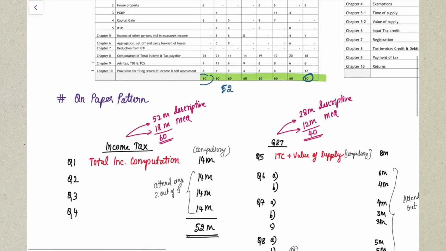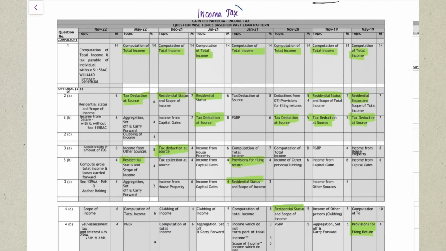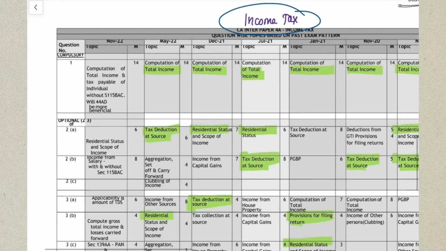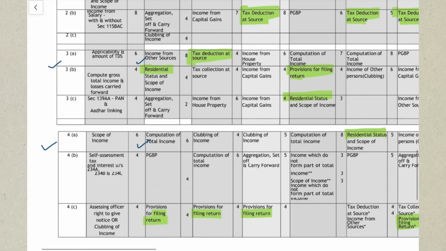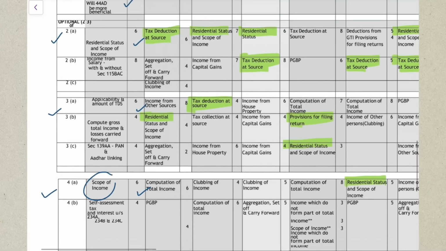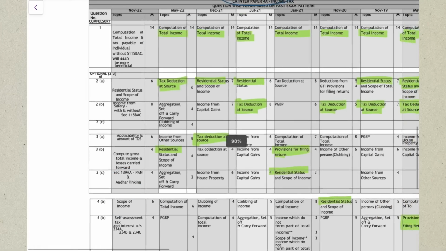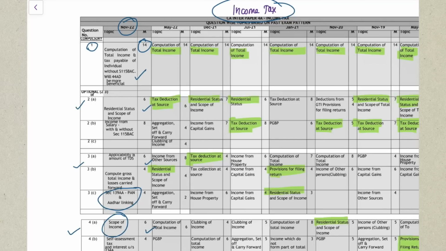Yes. So here, as you can see, this is the income tax paper analysis again, but here I have analyzed question paper wise. That means in November 2022, in question number 1, what question was asked and for how many marks, and question number 2 for how many marks, question number 3 for how many marks, question number 4 for how many marks, and from which topic or which chapter it has been questioned.